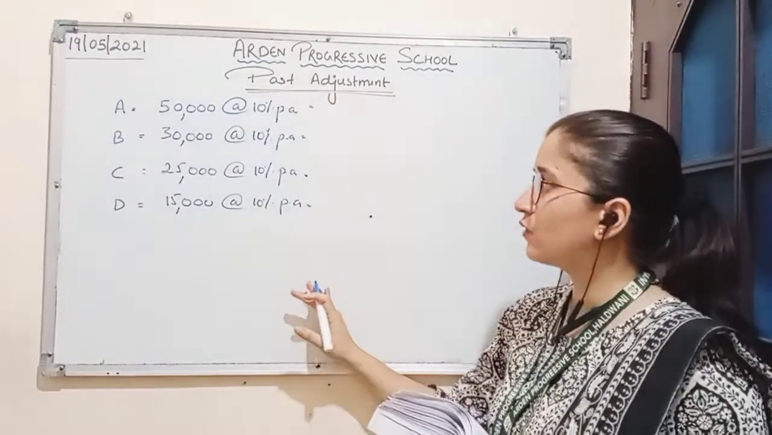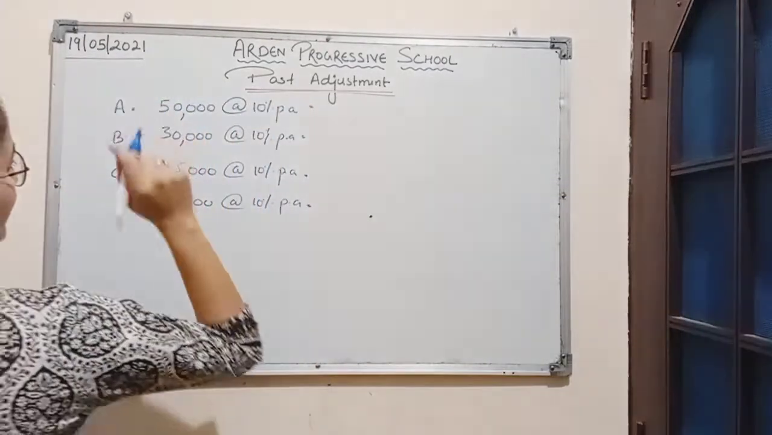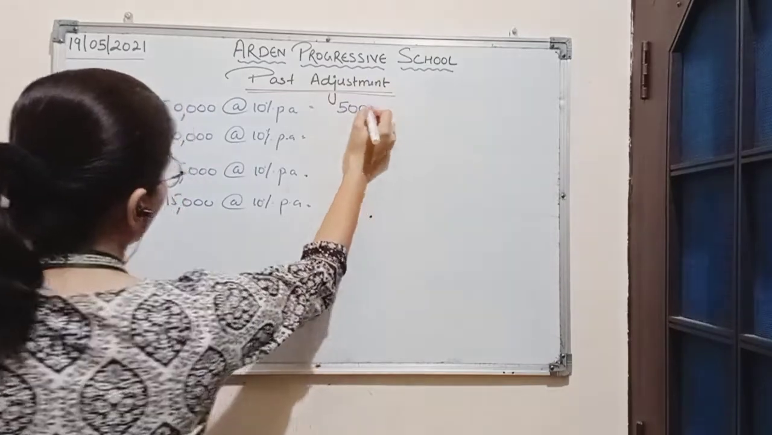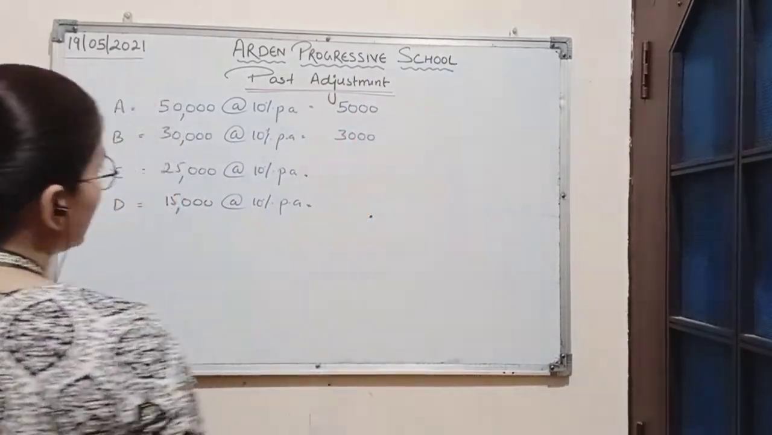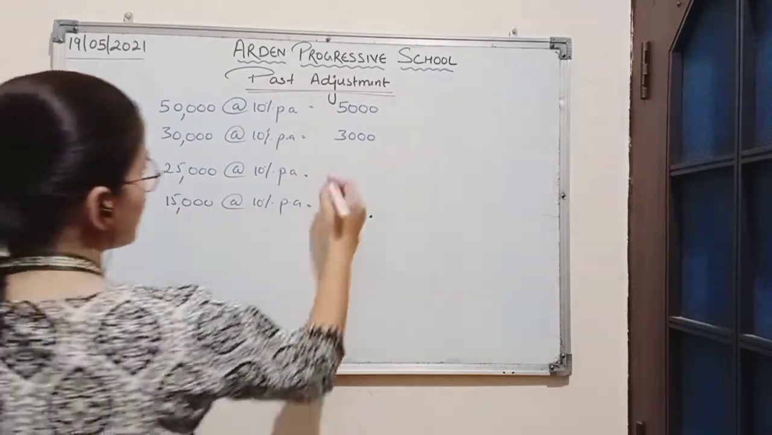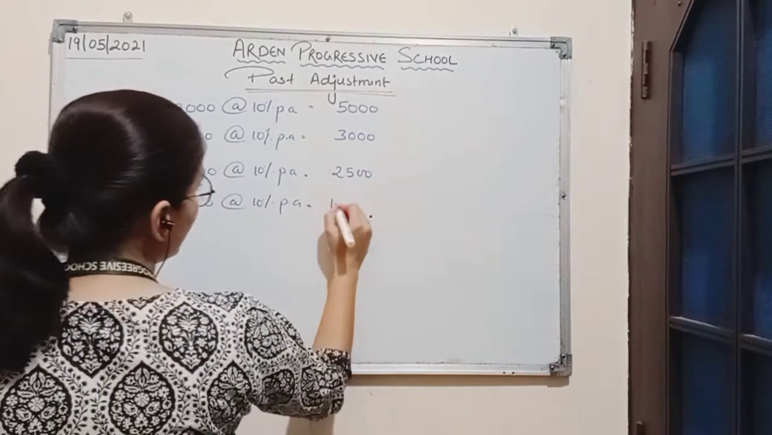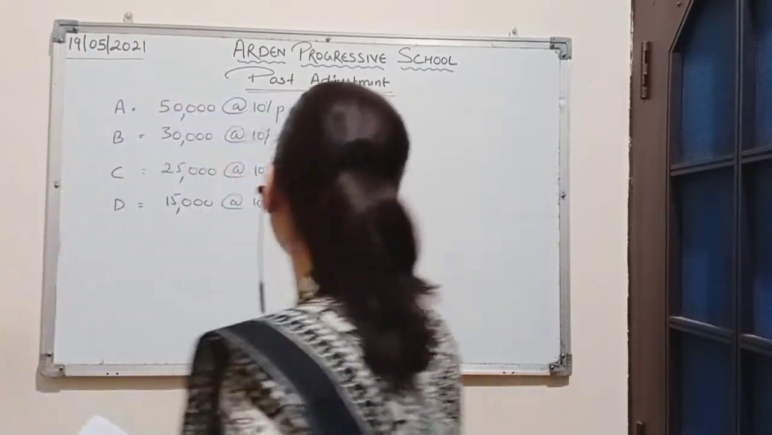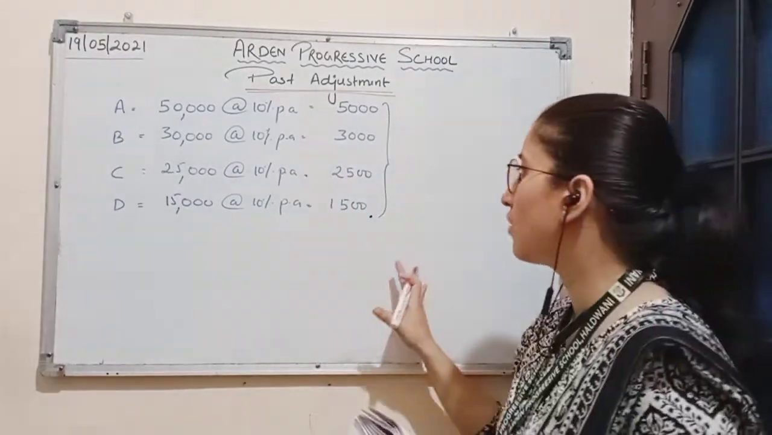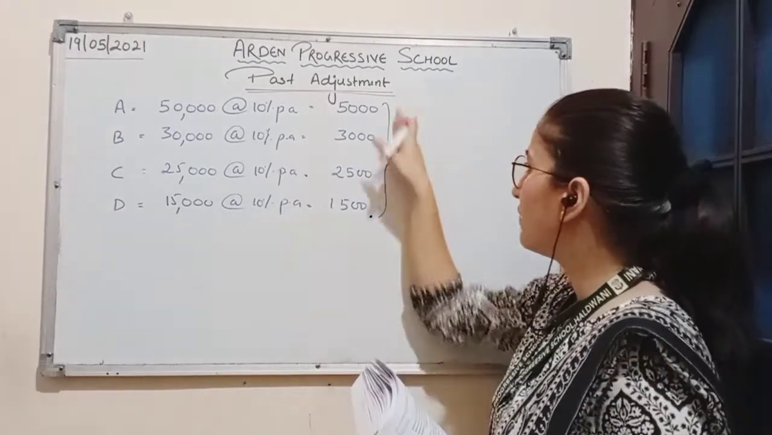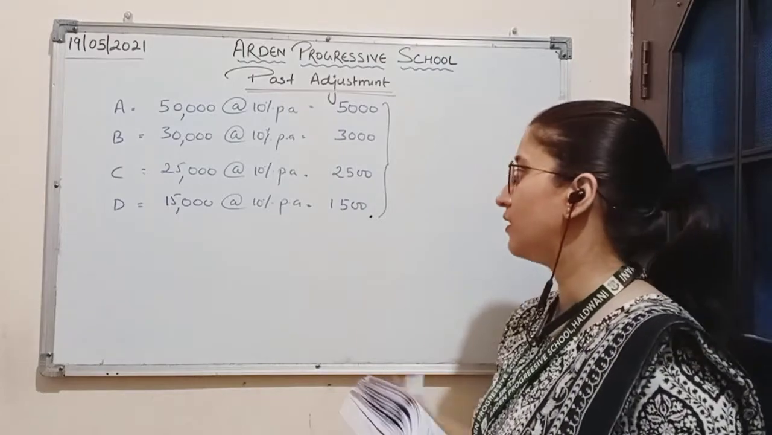Let's first calculate how much interest is to be paid to the partners. 10% of 50,000 is 5,000. 10% of 30,000 is 3,000. Then 10% of 25,000 is 2,500. And 10% of 15,000 will be 1,500. So this is the amount of interest on capital which the firm has not recorded. This means the firm has made an error of omission of interest on capital.